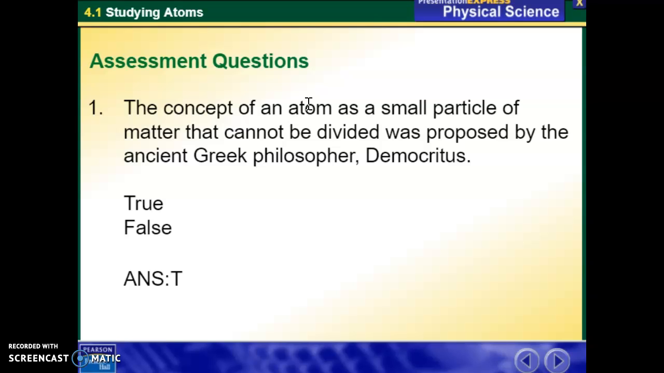So the people you want to know from this chapter are Democritus, Dalton, Thomson, who basically discovered electrons, and then Rutherford, who discovered the nucleus of atoms, or the positively charged mass, or protons. That's it for 4-1.